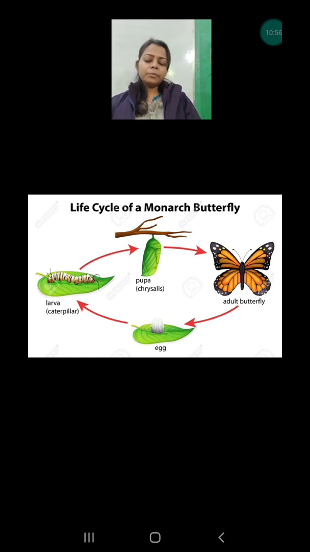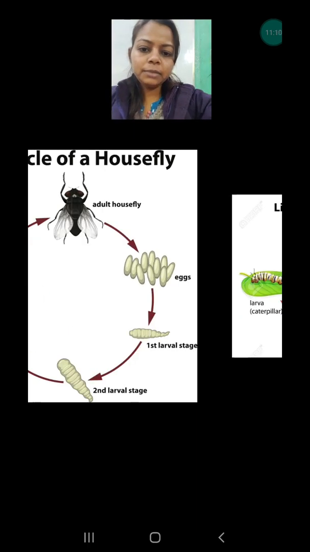After 9 to 10 days, from this pupa a beautiful butterfly comes out, and they are ready to go from one plant to another plant. So this is the life cycle of the butterfly.